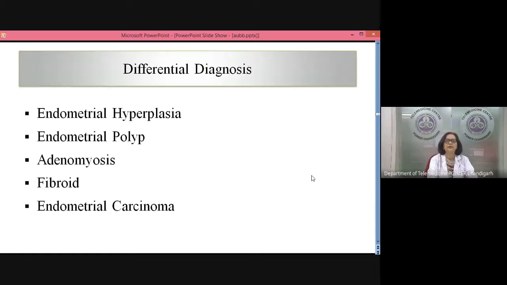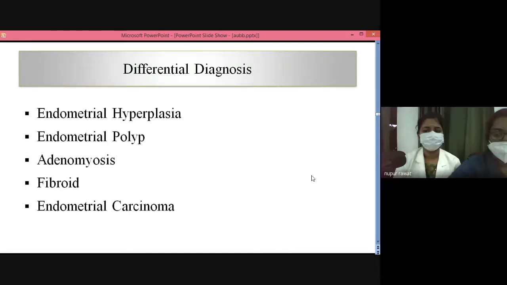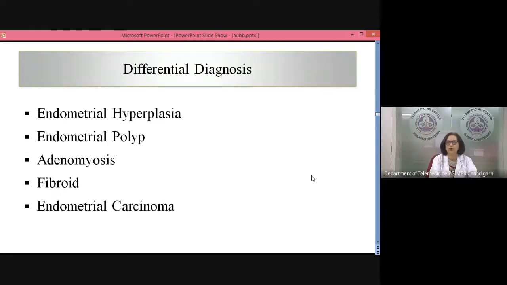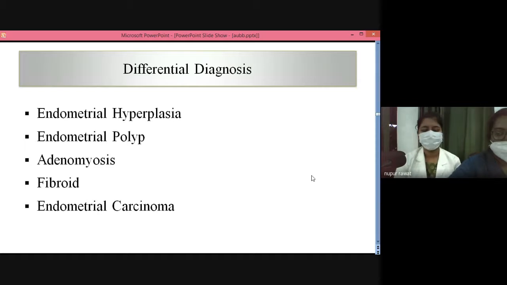Okay, wait. Just tell me 1, 2, 3. What are the things when you're doing ultrasound? What all will you look for in the ultrasound? You are the person doing the ultrasound, right? In this patient, what are you going to look for? You said you will rule out a fibroid. You will rule out a polyp. You will look for an adenomyoma. That's what you said, adenomyosis. What else? Ma'am, endometrial thickness. Very good. What else? Ma'am, bilateral adnexa.